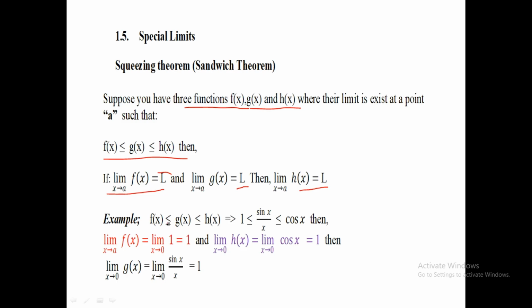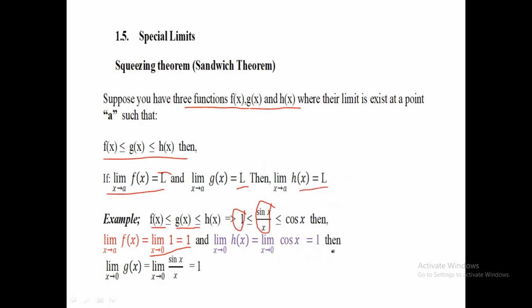Then, for example, we can check this one. In the place of f of x, I take 1; in the place of g of x, let's say I take sine x over x; and this is less than or equal to cos x. Then the limit of f of x is 1, and the limit of h of x, which is cos x, as x approaches 0 is 1.